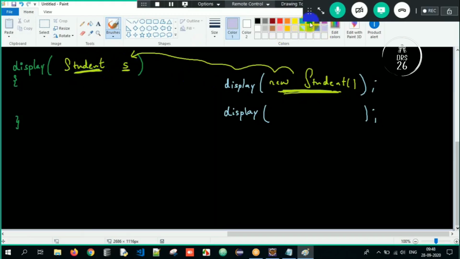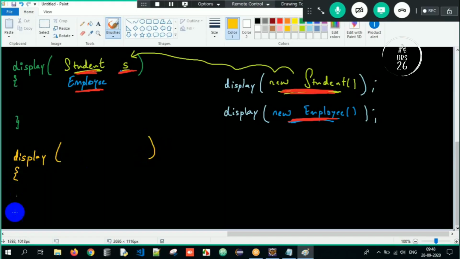If I am passing an Employee object, then the reference type should be Employee here. So this is nothing but specialization. If it is Student S, I can pass only a Student object. If it is Employee S, I can pass only an Employee object. But now to make it a generic type, I will write the reference type as Object obj.